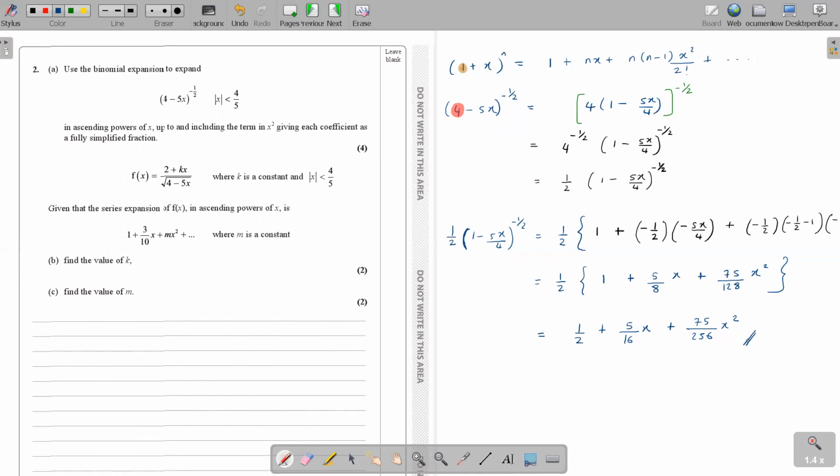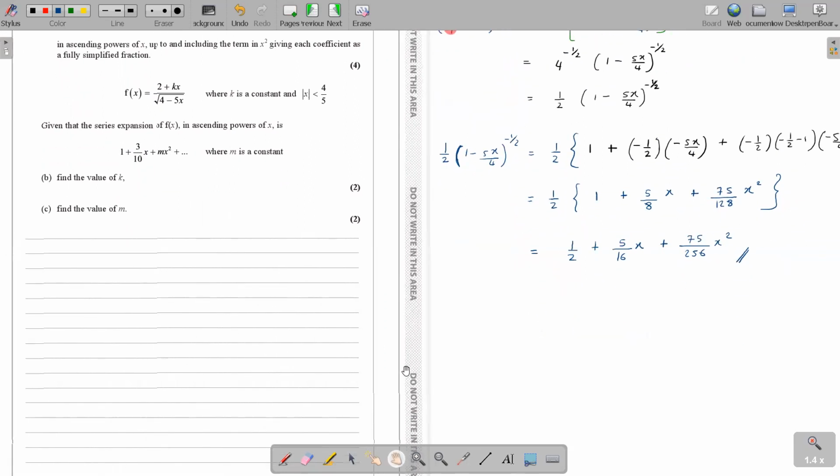Okay, so then moving on to the next part. f(x) equals (2 plus kx) over root (4 minus 5x), where k is a constant. Given that the series expansion of f(x) in ascending powers of x is 1 plus 3 over 10 x plus m x squared, where m is a constant, find the value of k. Okay, so do you think you understand how to do this?